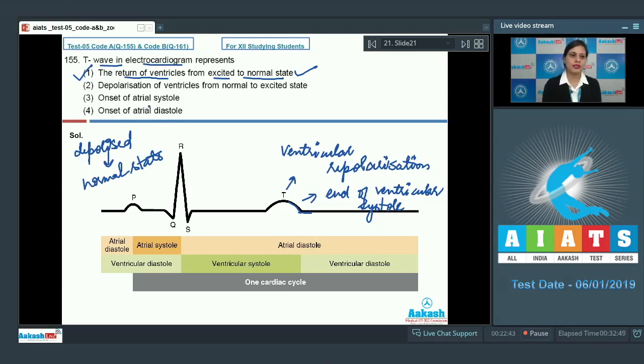Let's discuss other options also. The second option given is depolarization of ventricles from normal to excited state, and this is an incorrect option because it represents the repolarization of ventricles from excited to normal state. The next option given is onset of atrial systole, and this is an incorrect option. As you can see here, the onset of atrial systole is marked by P wave and not by T wave. And the last option given is onset of atrial diastole, and this is also an incorrect option because onset is from this QRS complex and not from T wave. So the correct answer to this question is option number 1. Let's discuss our next question.